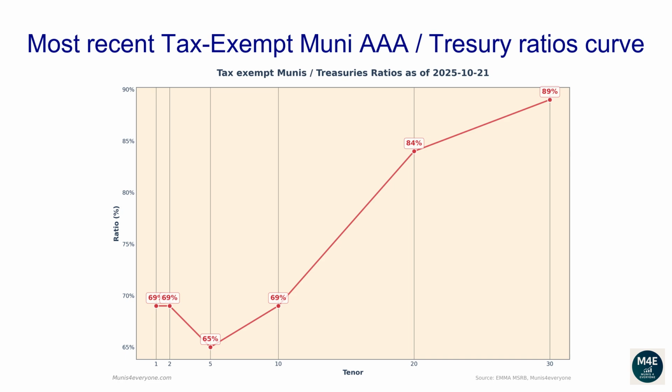The current one-year ratio is 69%. The 2 years ratio is 69%. The 5 years ratio is 65%. The 10 years ratio is 69%. The 20 years ratio is 84%. The 30 years ratio is 89%.